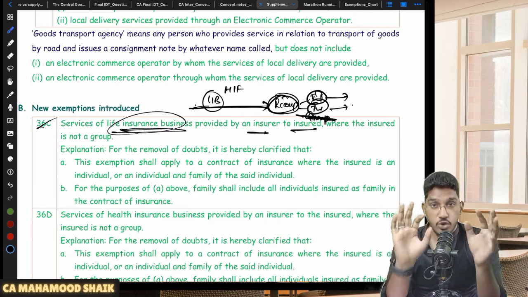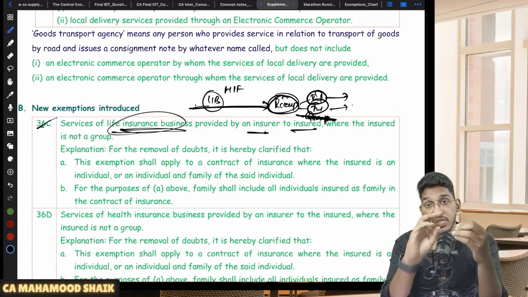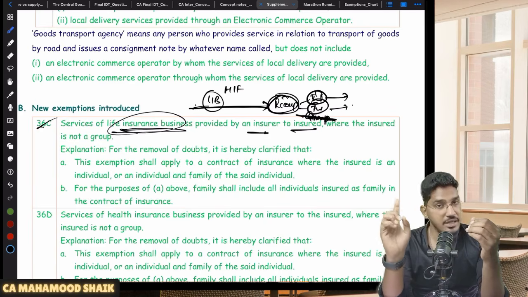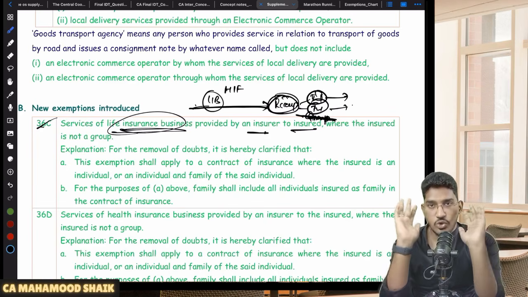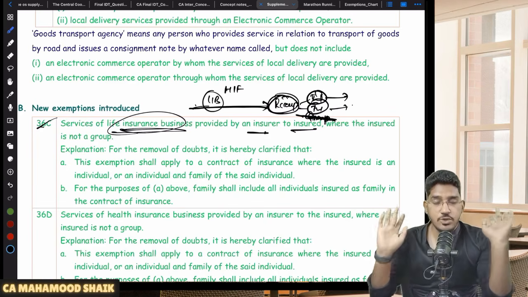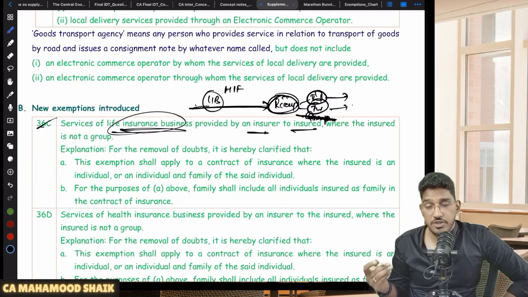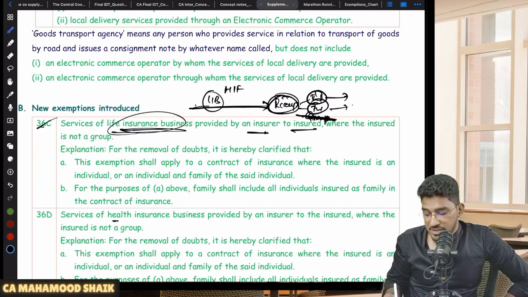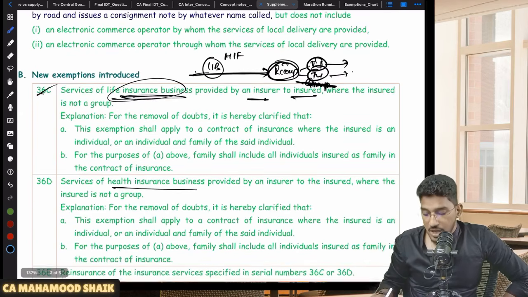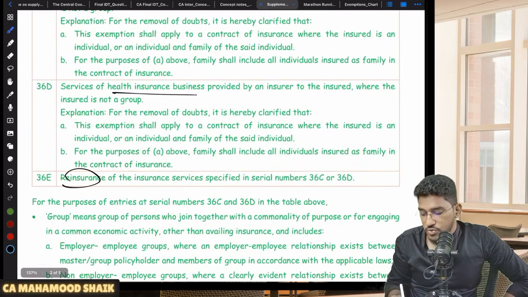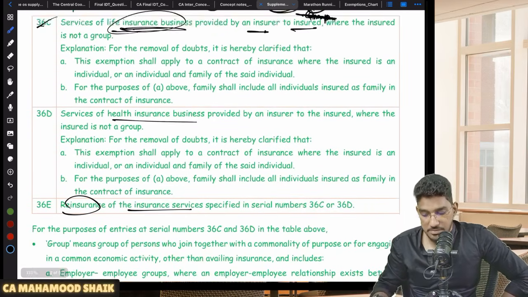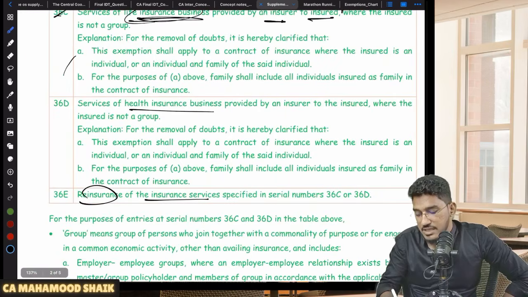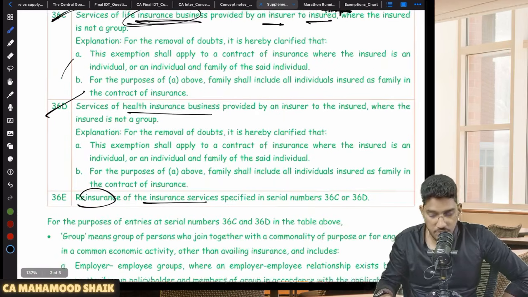However, if the insured is a group, like a company that has taken a policy on all its employees, it is not exempted, it is taxable. So group insurance policies are taxable. Other than group, individual or family related life insurance business and health insurance business are exempted. Not just the main insurance, reinsurance of these life insurance and health insurance services is also exempted.